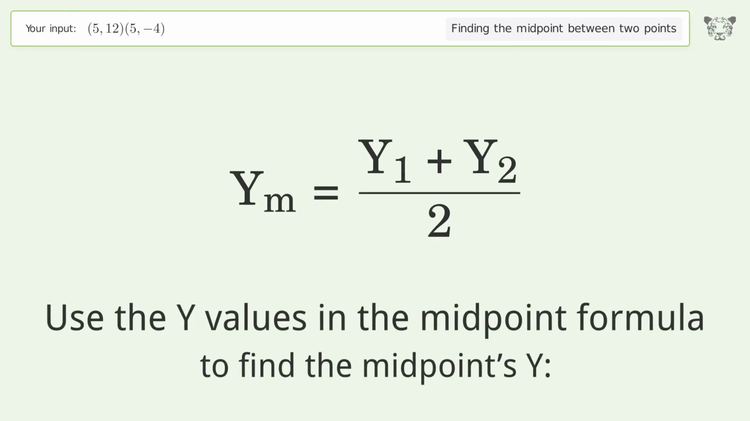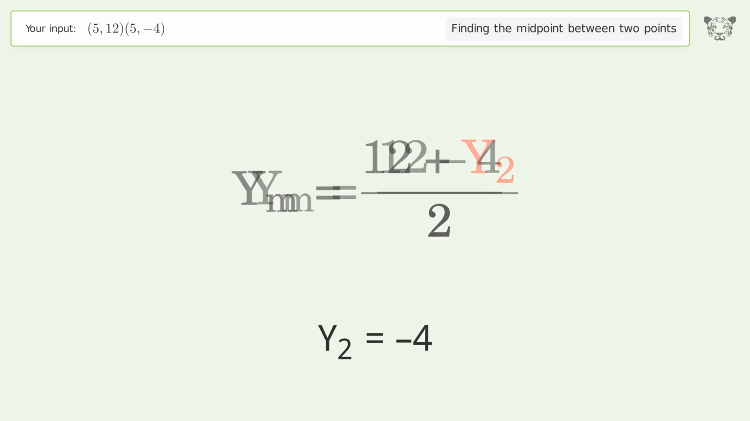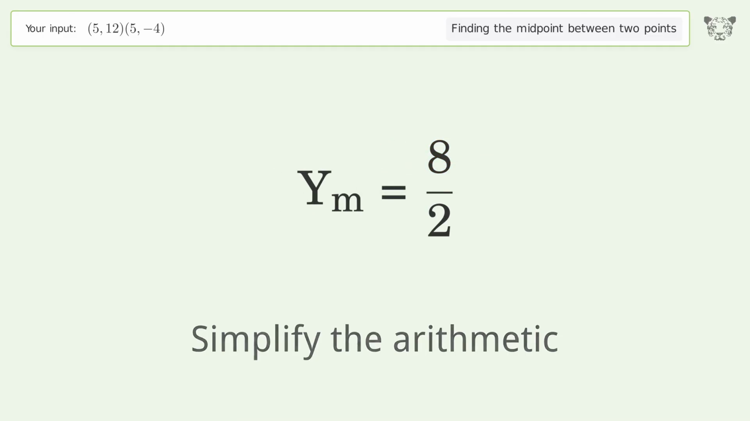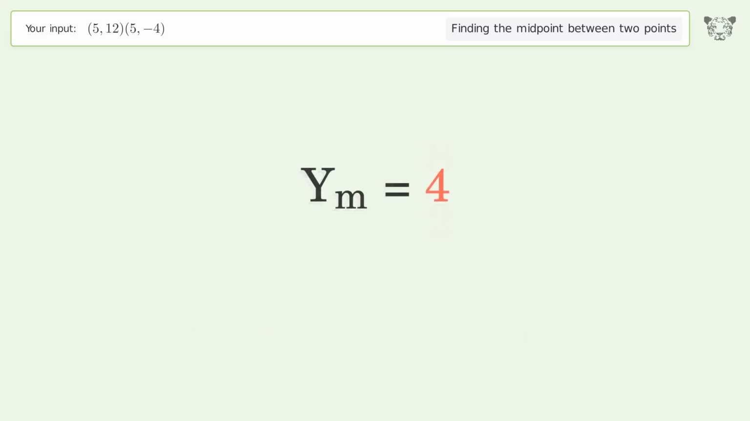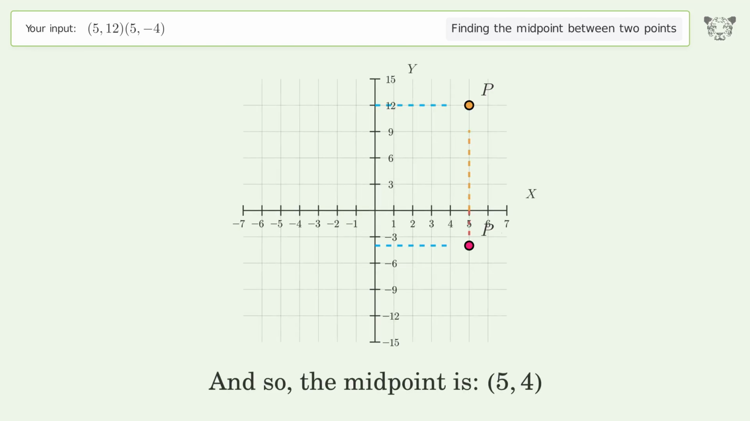Use the y values in the midpoint formula to find the midpoint's y. y1 equals 12. y2 equals -4. Simplify the arithmetic. And so, the midpoint is 5, 4.